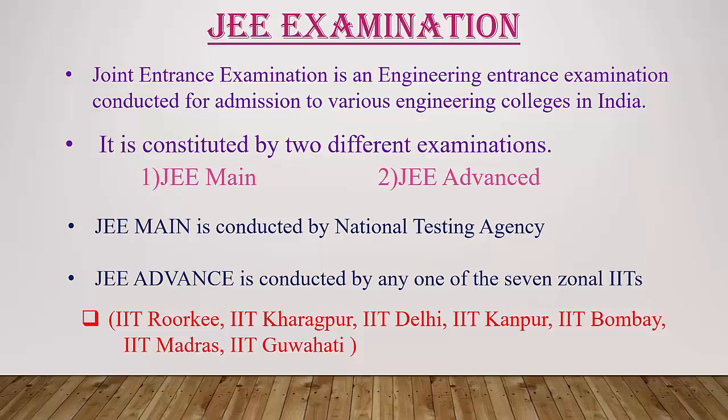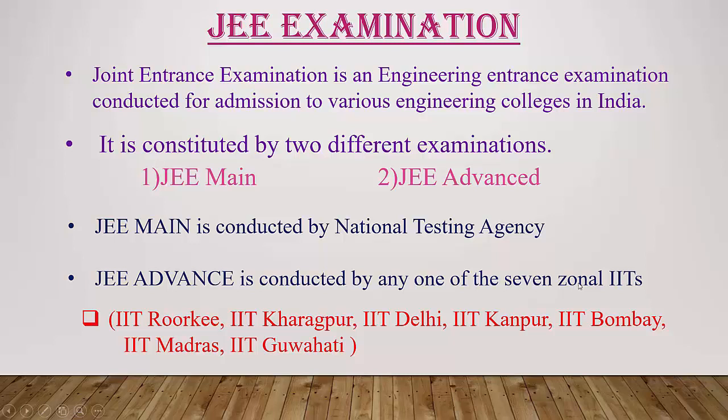This is very important, and you have to know that this exam is constituted by two different examinations, that is JEE Main and JEE Advanced. JEE Main is conducted by the National Testing Agency and JEE Advanced is conducted by any one of the 7 zonal IITs.